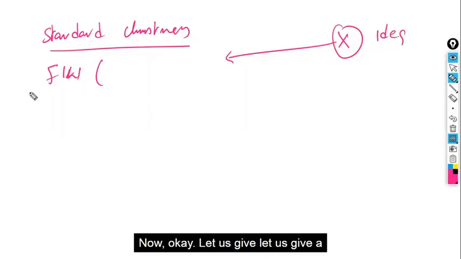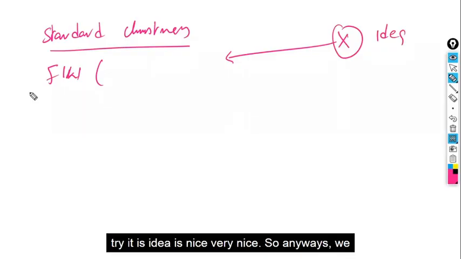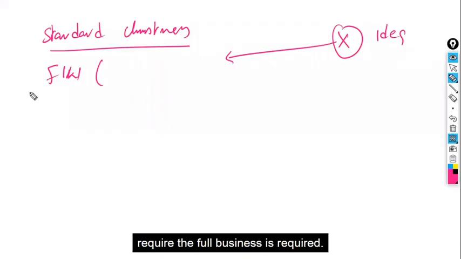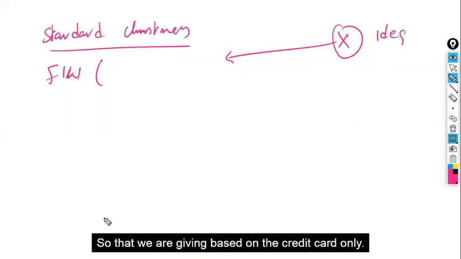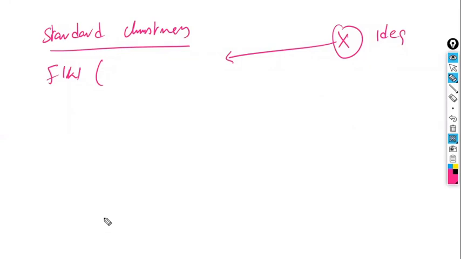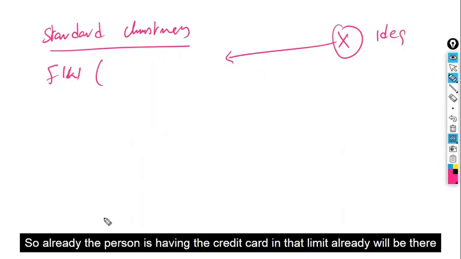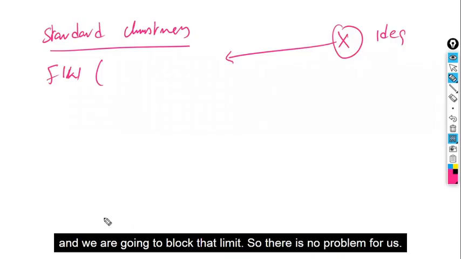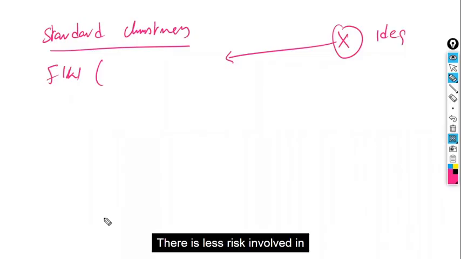Now, okay, let us give a try. The idea is very nice. Anyway, we require the full business, and we are giving it based on the credit card only. The person already has the credit card, the limit is already there, and we are going to block that limit. So there is no problem for us. There is less risk involved in this. So let us give a try.